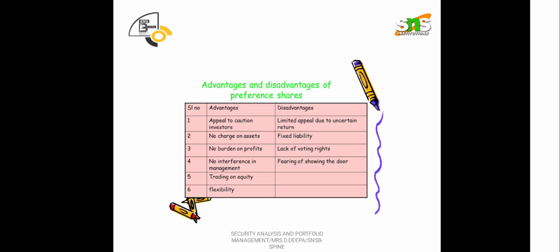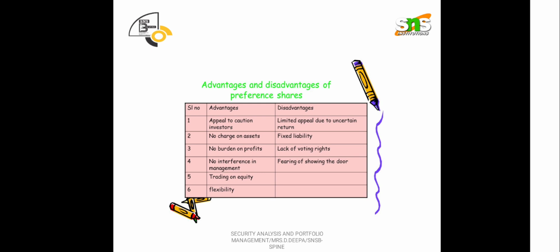That investor will preferably choose preference shares. Why? Again, because of this fixed rate of dividend. No charge on assets, no burden on profits. Yes, that is true. No interference in the management, trading on equity, and then flexibility.